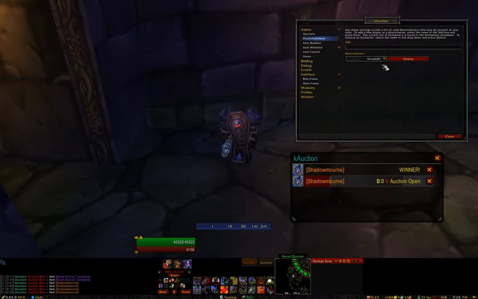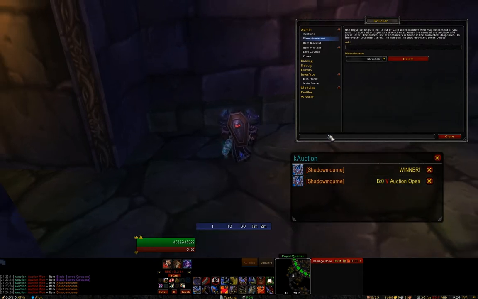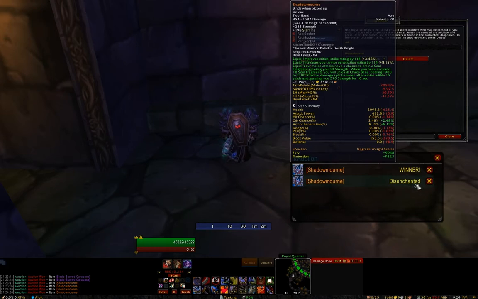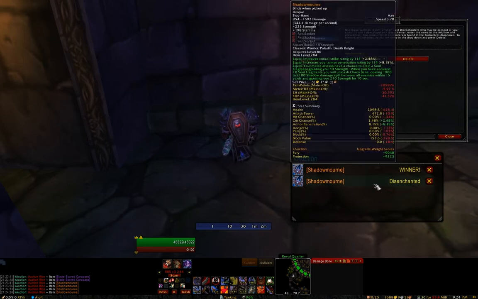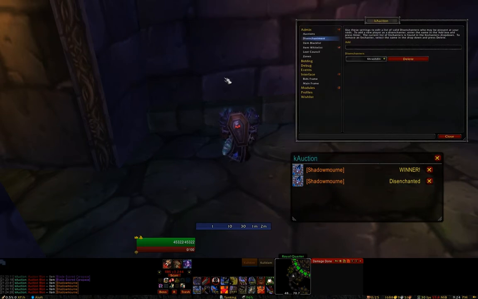So if you are using Master Looter and the raid leader is looting the corpse when an item is marked as disenchanted, it will try to look through this list, and if any of these players are found within the raid, it will automatically award that item to them to be disenchanted. So just save some time.